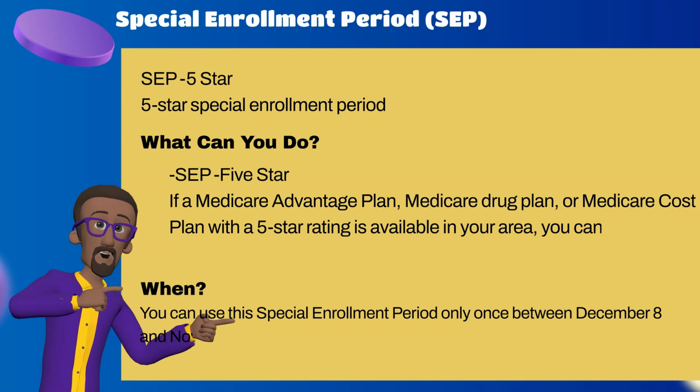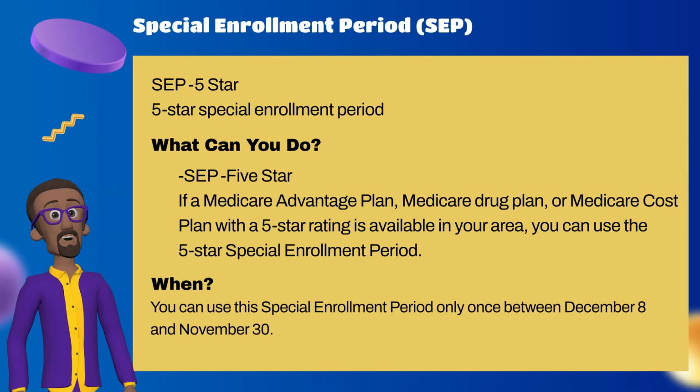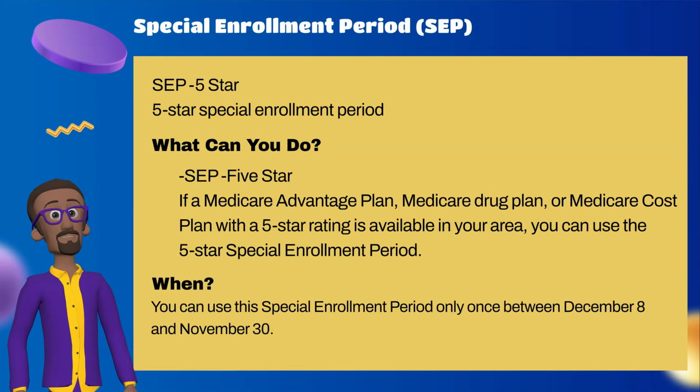5-star special enrollment period. What can you do? If a Medicare Advantage plan, Medicare drug plan, or Medicare cost plan with a 5-star rating is available in your area, you can use the 5-star special enrollment period to change plans. When? You can use this special enrollment period only once between December 8th and November 30th.